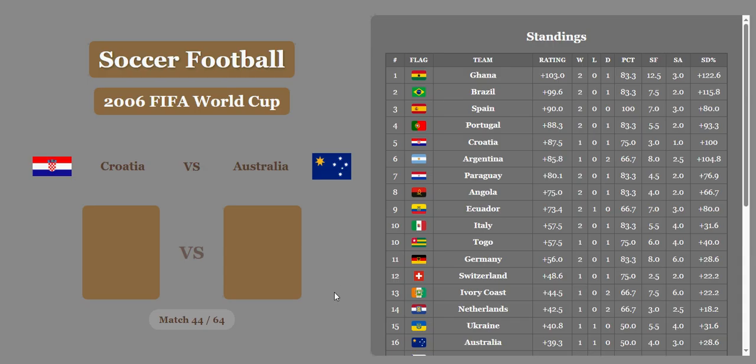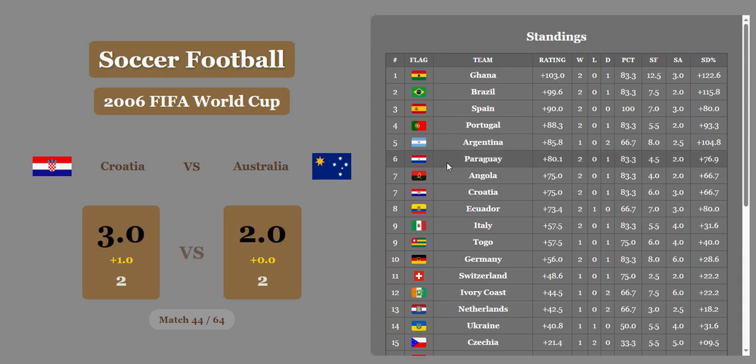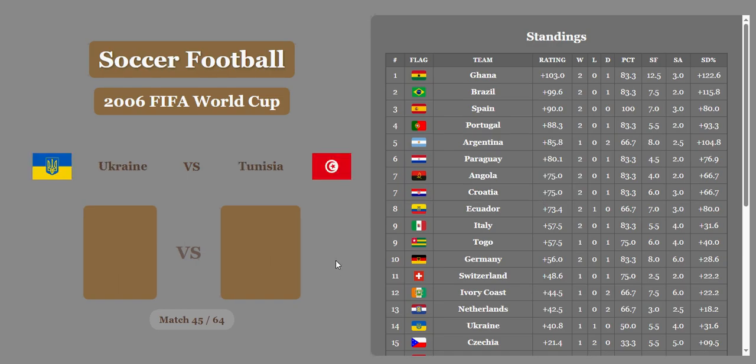Croatia versus Australia, can they keep it up? It's a draw, they can. They're going to get the win for this, but that's going to actually hurt their score difference. They'll get a whole goal, I think, but that's actually going to move them down all the way to 7th on the score difference. They're going to be tied with Angola. Still good, but not as much as they could have hoped for.